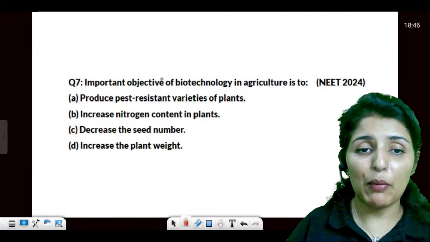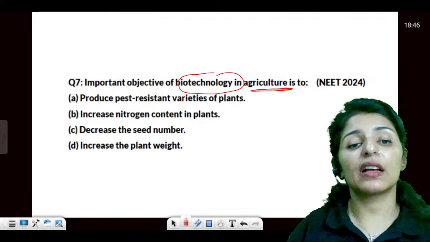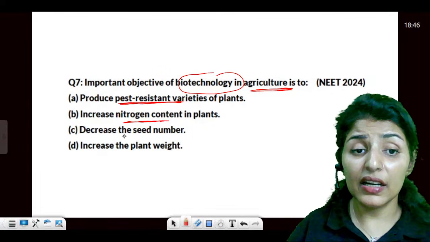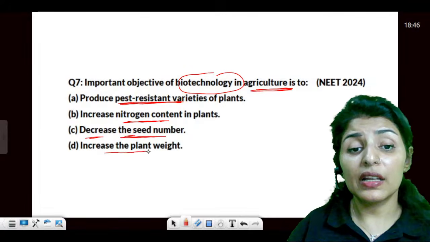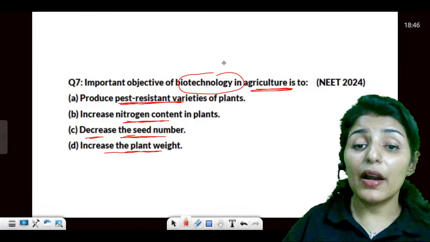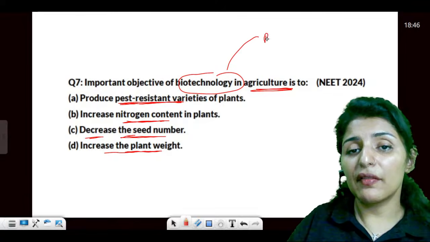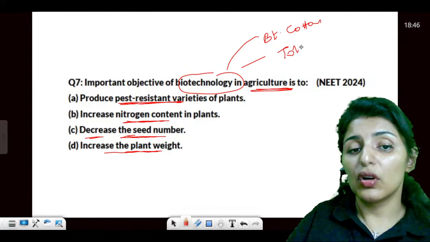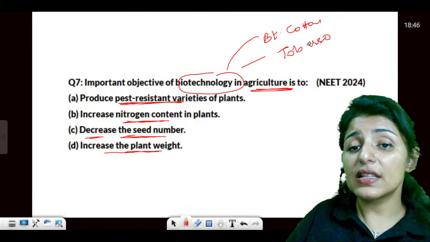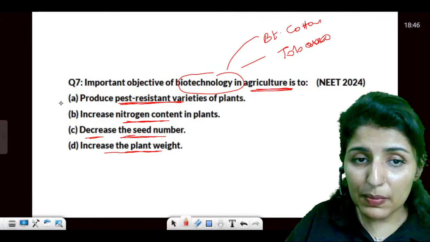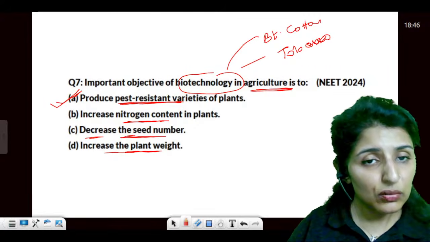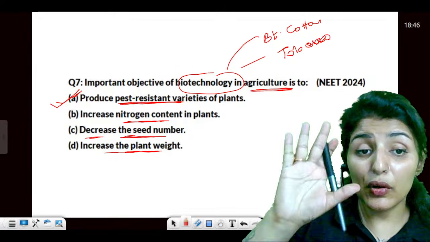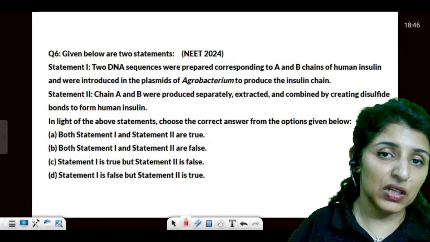An important objective of biotechnology in agriculture: to produce pest resistant varieties, increase nitrogen content, decrease the seed number, or increase the plant weight. So in agriculture, see, we have produced Bt cotton, we have transgenic tobacco. So what are these? In both the cases, we are trying to produce pest resistant varieties. Yes or no? So we are basically trying to produce pest resistance. That is the main objective.